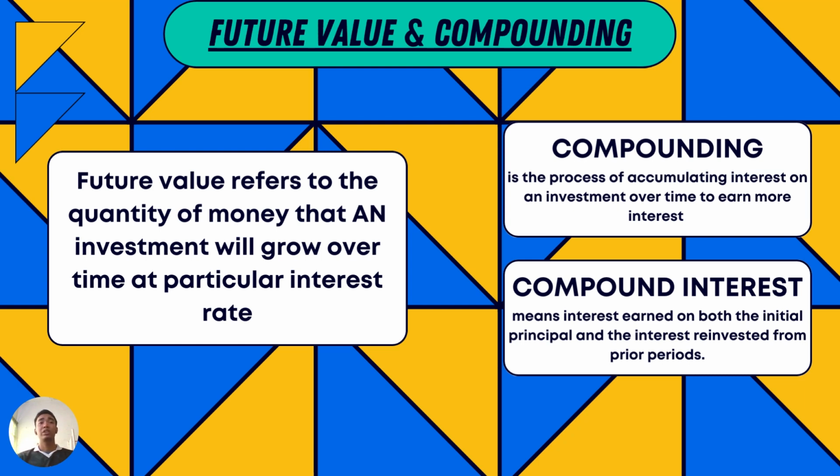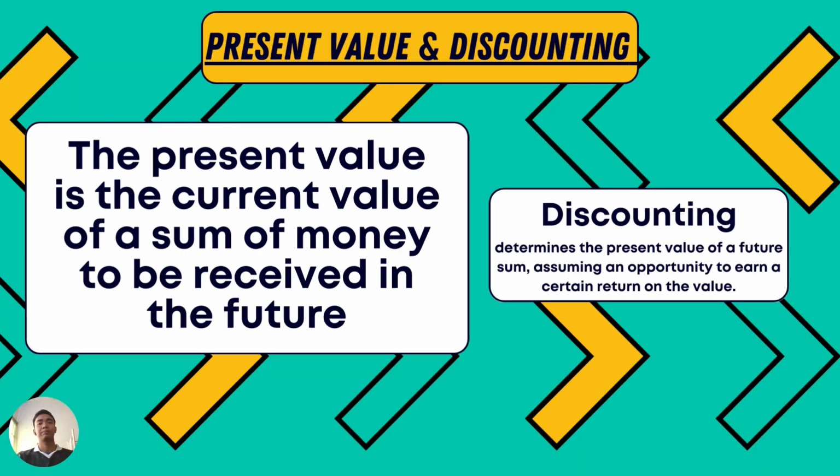Future value and compounding. Future value refers to the quantity of money that an investment will grow to over time at a particular interest rate, while compounding is the process of accumulating interest on an investment over time to earn more interest. Compound interest means interest earned on both the initial principal and the interest reinvested from prior periods. In contrast, if interest is earned only on the initial investment, it is called simple interest.